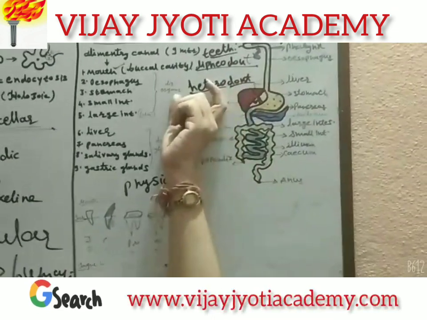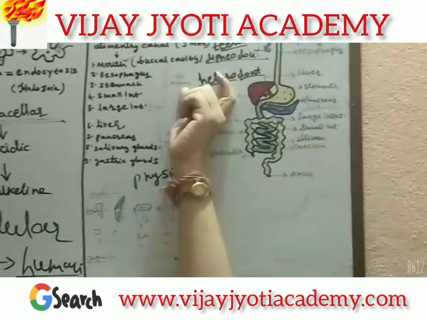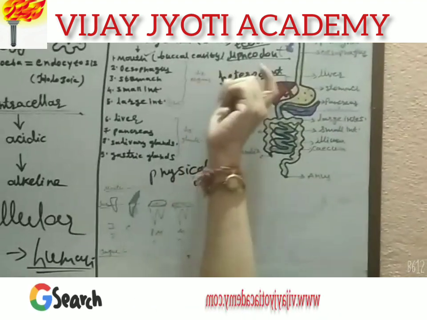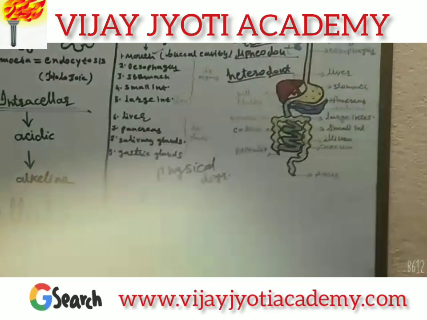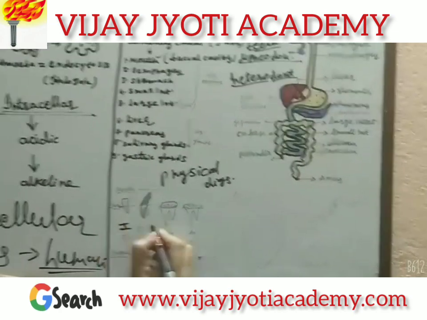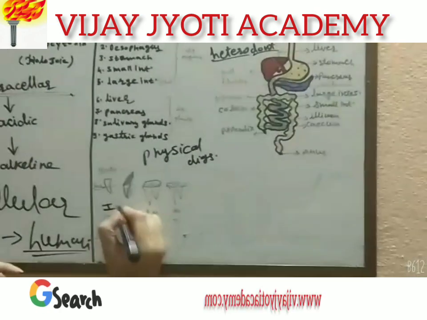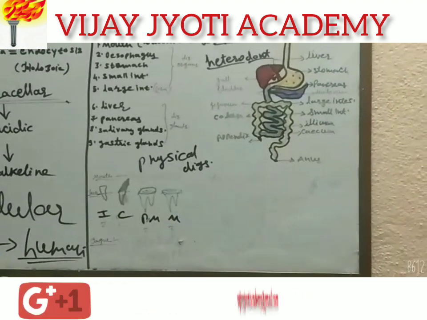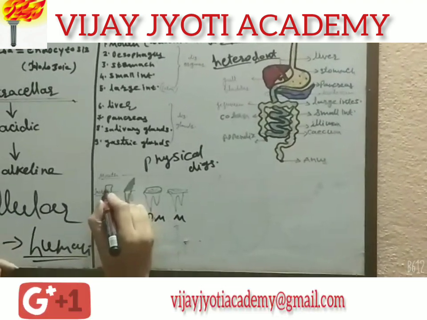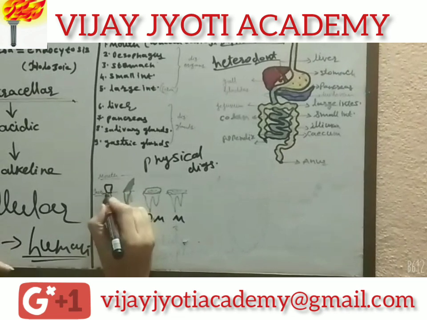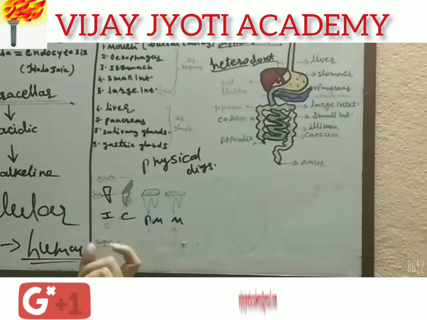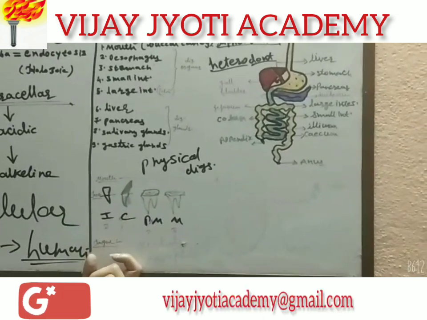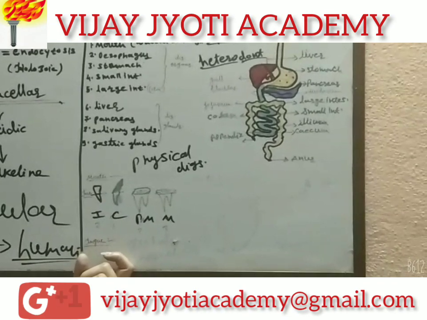So different types of teeth are there in the buccal cavity of human beings. These types of teeth are incisor, canine, premolar and molar. Incisor teeth have broad and sharp flat edges for tearing or cutting the food material.